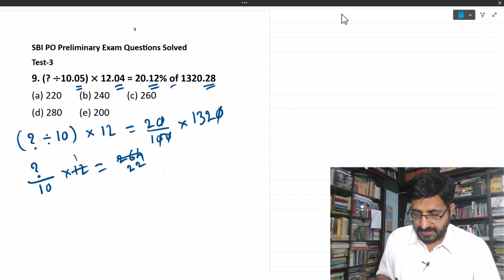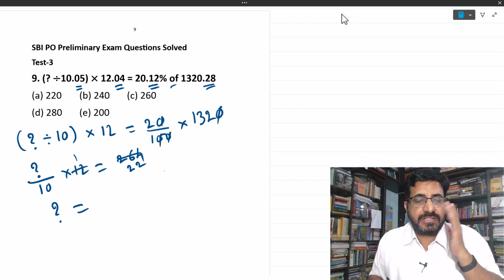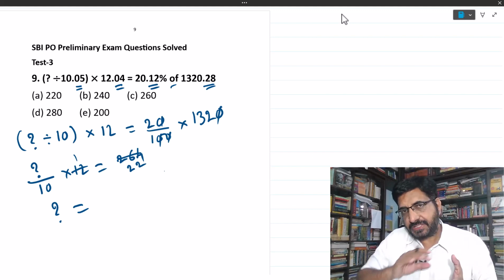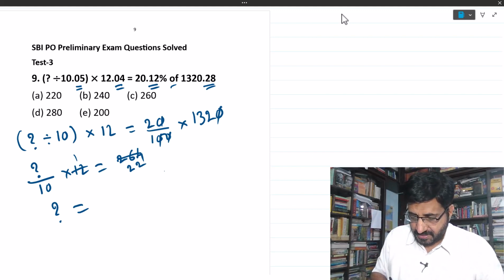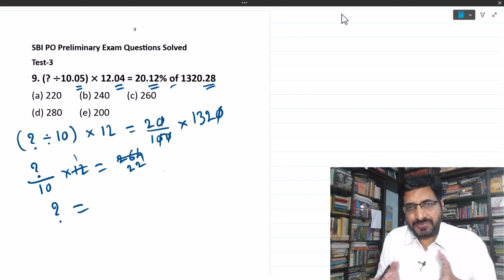It's 22. 10 is here, 22 is here. What will be your question mark? Question mark equals 10, you can send it to RHS. So this is in LHS, it is in the denominator. When you change its side, it comes to numerator. Okay, why it is so? I need not explain all small things, right?